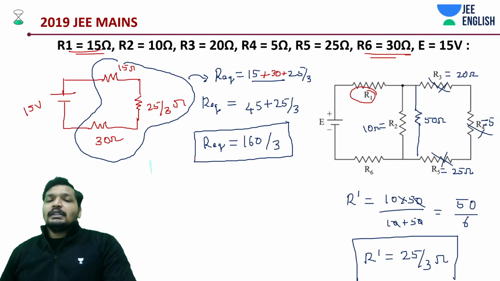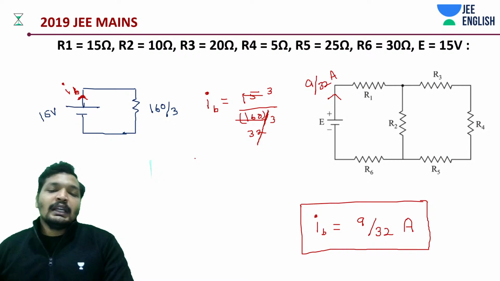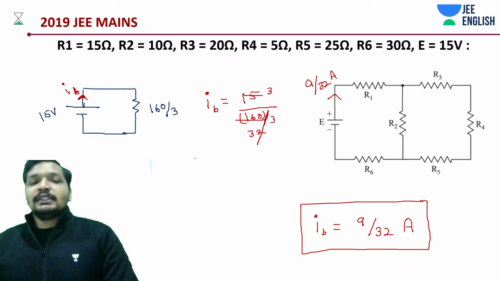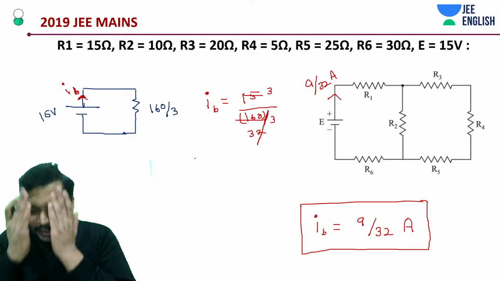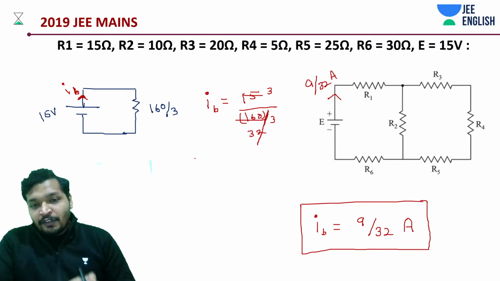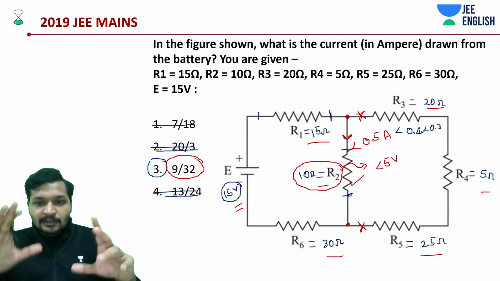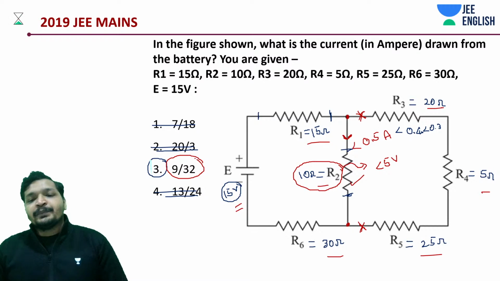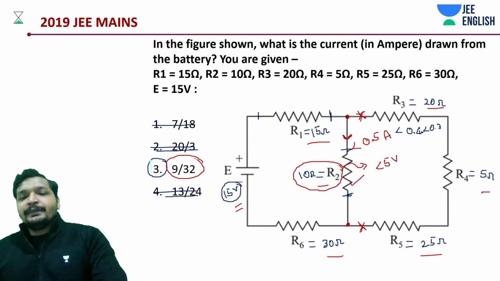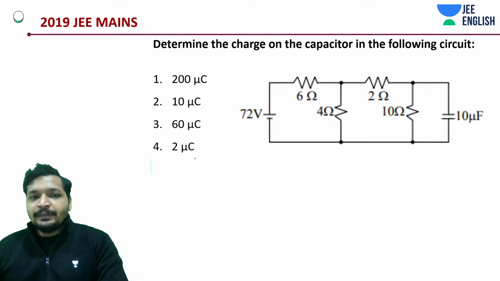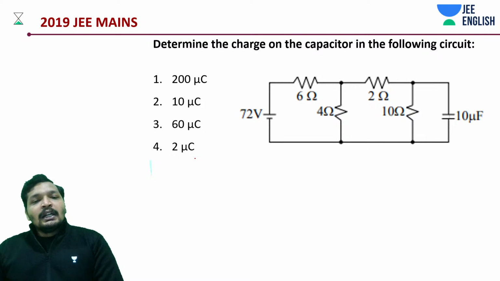Alright students, let's get into the next thing. Yeah, 9 by 32 of an ampere. So you can think about it the way I told you. 1/3 of an ampere is what should be flowing through that specific thing. That is going to be the whole current, right? Really simple shortcut. Now let's get into the next question.